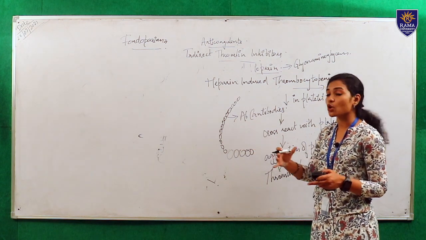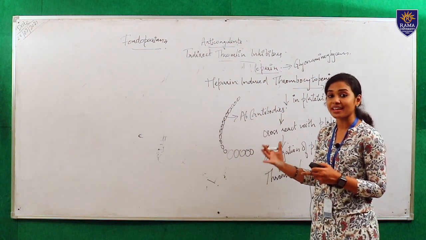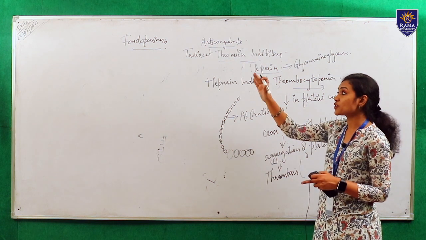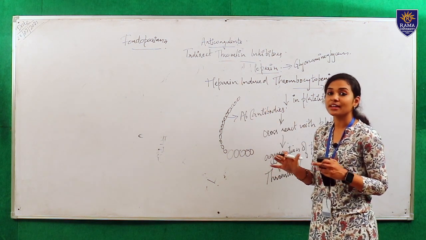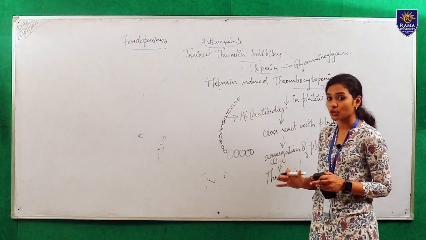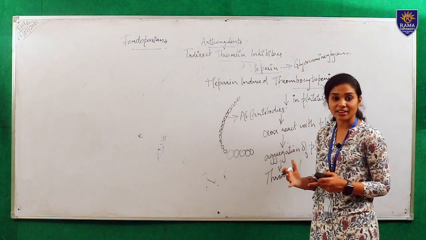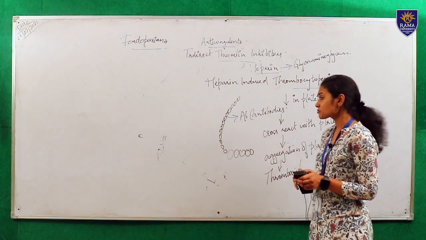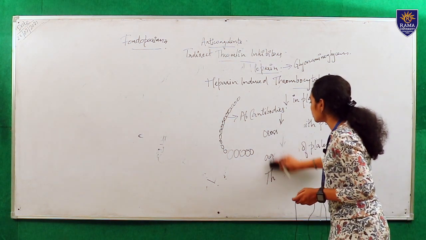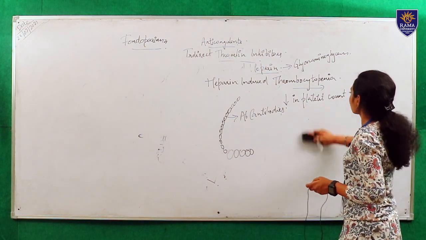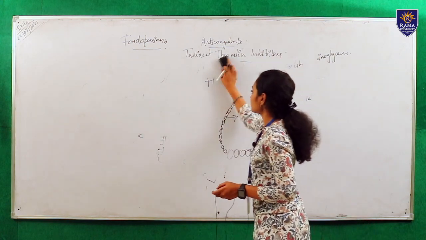Hence, not that many antibodies are produced against it. In fondaparinux, there is no chance of getting heparin induced thrombocytopenia, because there is no heteropolysaccharide chain. Hope you understand.